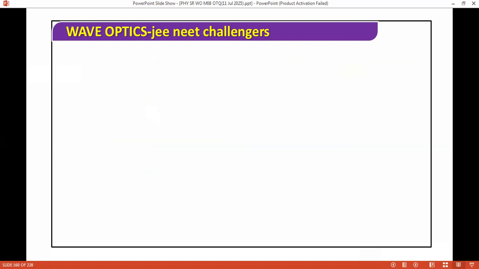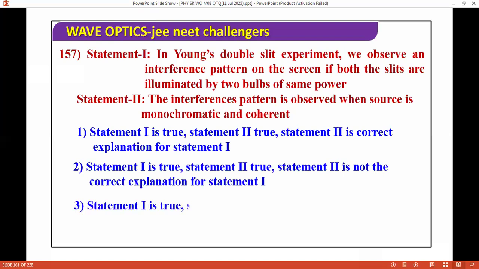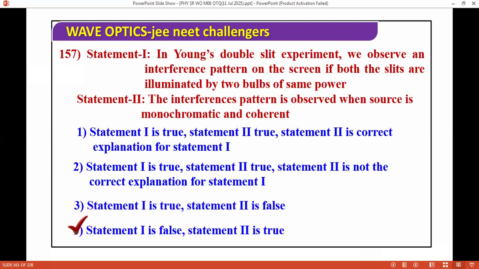In Young's double slit experiment, we observe an interference pattern on the screen if both the slits are illuminated by two bulbs of the same power. The interference pattern is observed when the source is monochromatic and coherent. In these questions, we have these options. So what will be the correct answer for this question? First is false. What is false in it? That we observe an interference pattern if both slits are illuminated by two different bulbs. No, it is totally wrong. We will do it with one bulb.